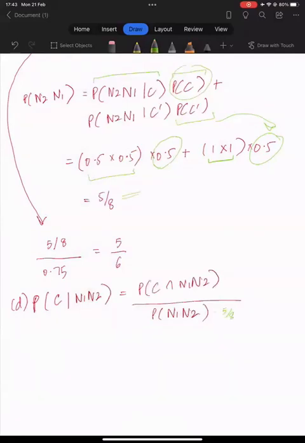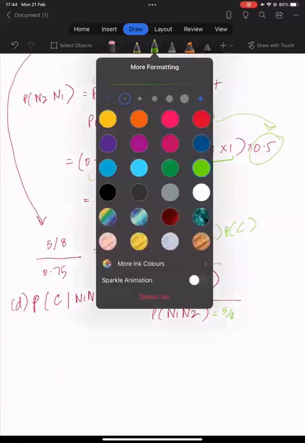5/8, and for the numerator we can use the Bayes rule, and this we can also get from the probability we already calculated above, which was part of N1 N2. So let's go with purple.